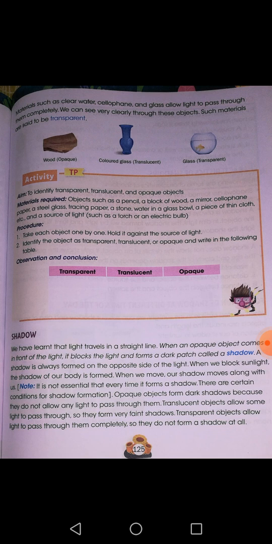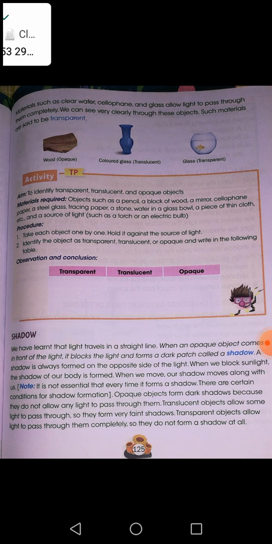On the right opposite side of the opaque object, one dark patch will be formed. What is that dark patch formed? That is shadow. So, only when an opaque object is placed in between the straight line of the light, it will block the light and form the shadow.